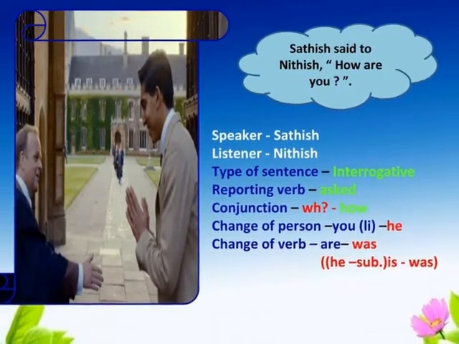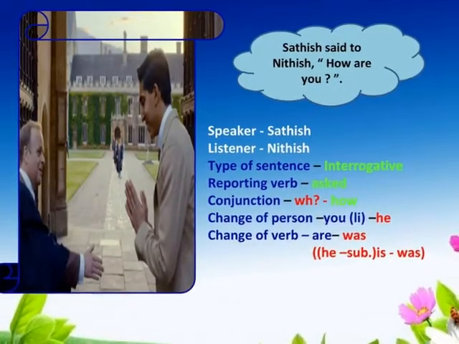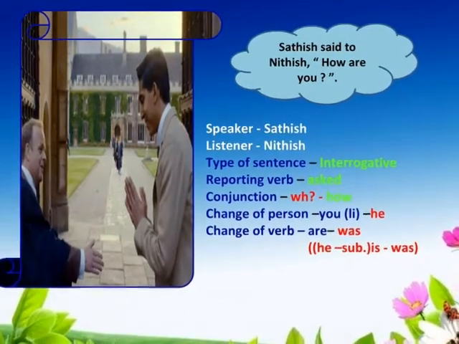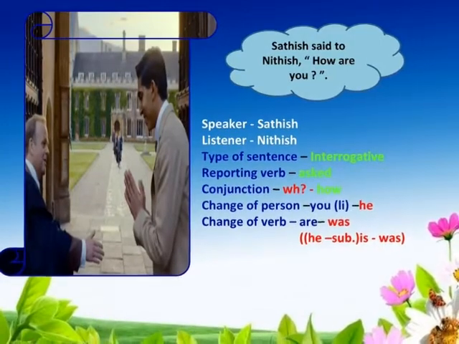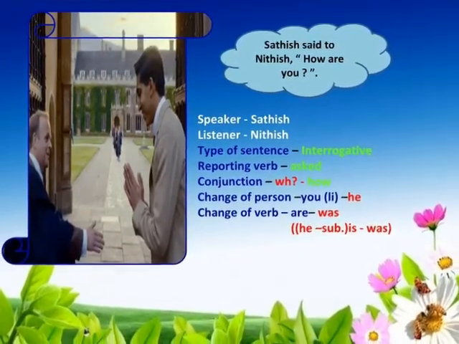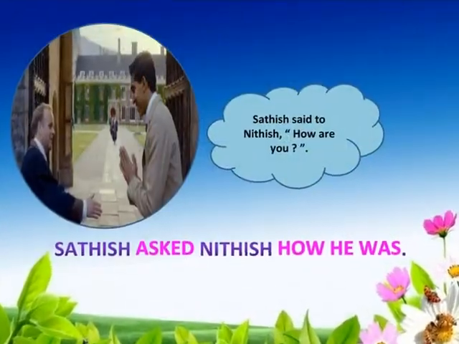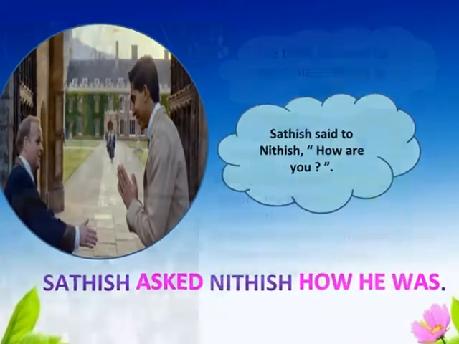As per left-hand rule technique, you referred to the listener Nitish and it is changed into he. Though the change of verb is are, the subject he agrees with is. Therefore, the verb is changed into was. The given sentence is reported as Sadish asked Nitish how he was.